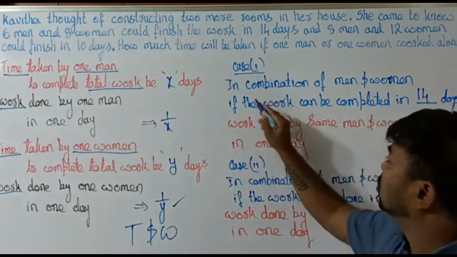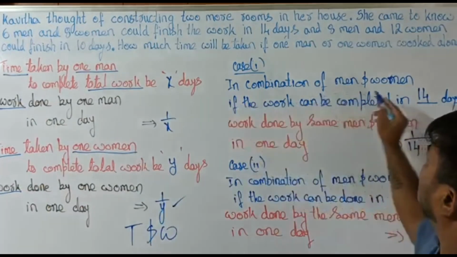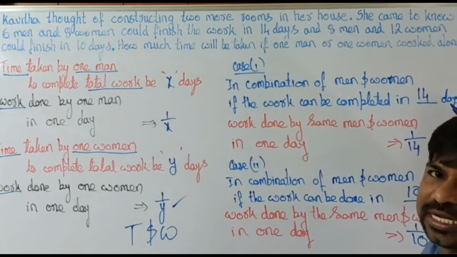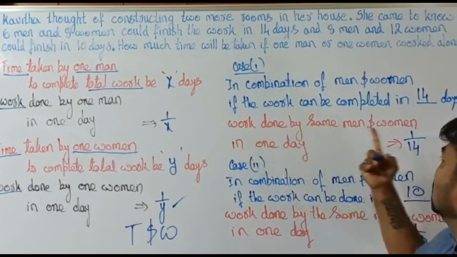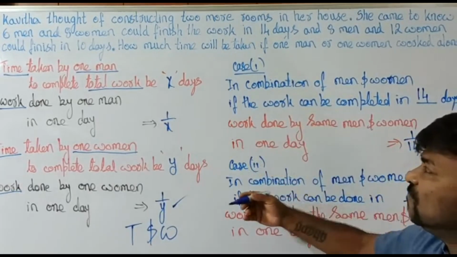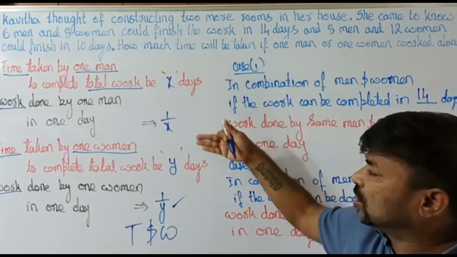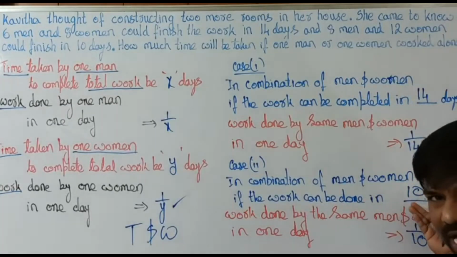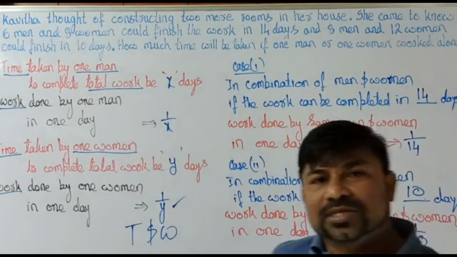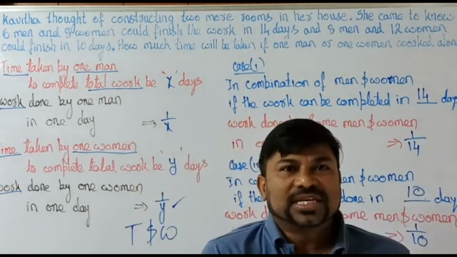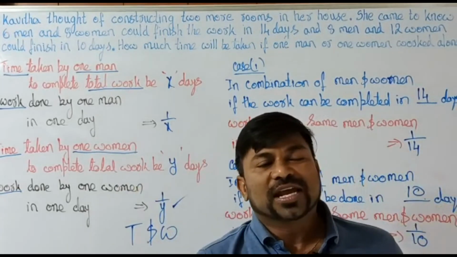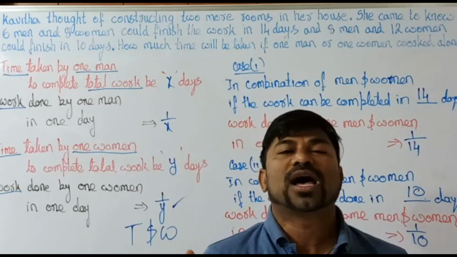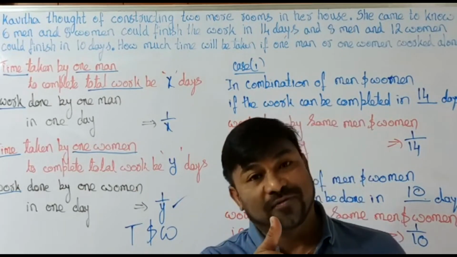Here the time is 14 days and the work is 1 by 14. Also 10 days is time, and the work done is 1 by 10. If you know all this, we can straight away get into framing the equations with the help of the formula. We'll come back to the formula.